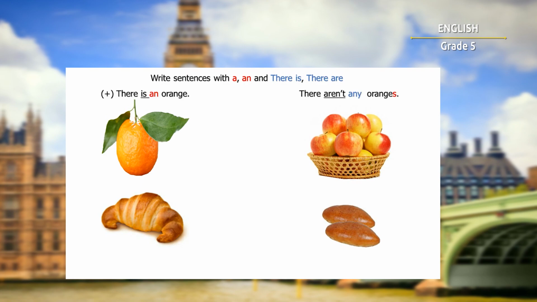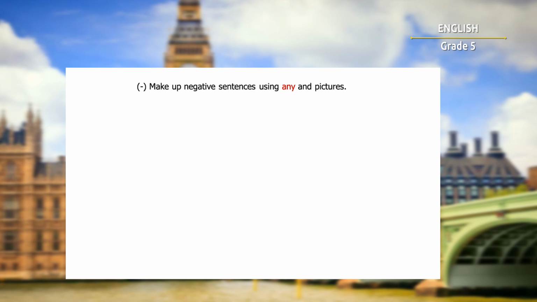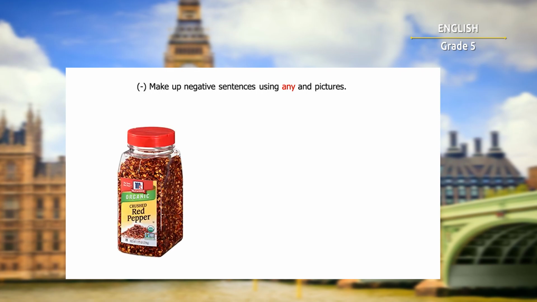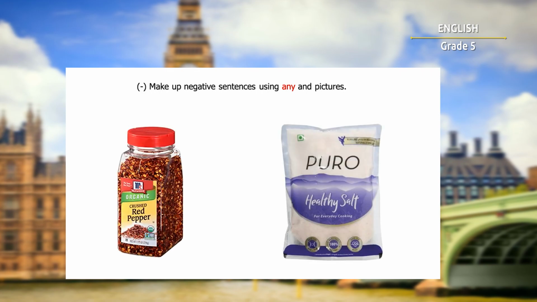Let's check. There is an orange. There aren't any oranges. There is a croissant. There isn't a croissant. Now make up negative sentences using any and pictures.